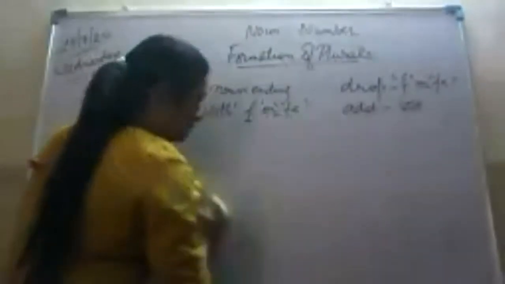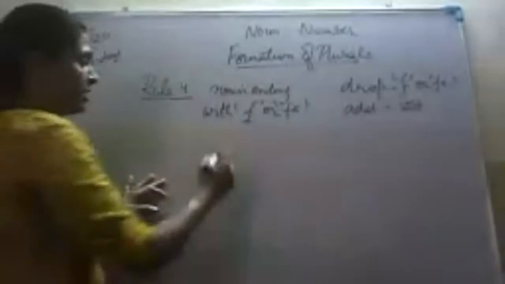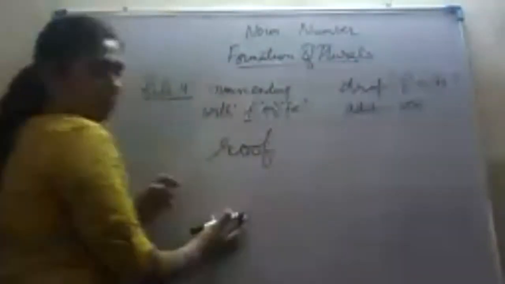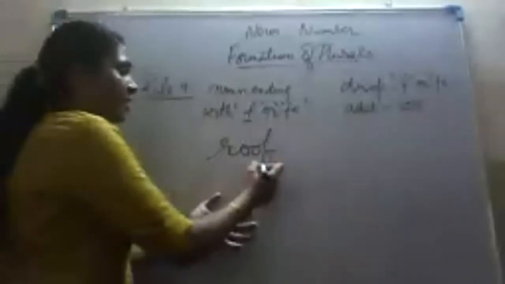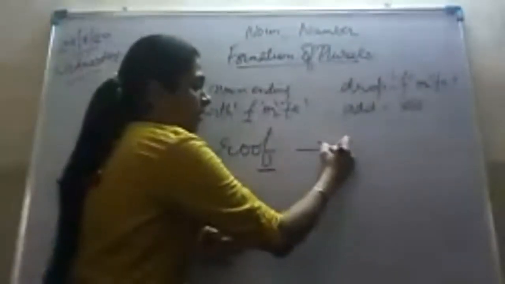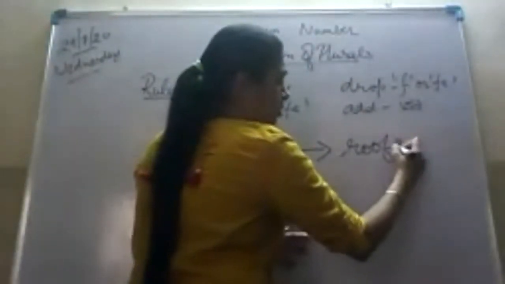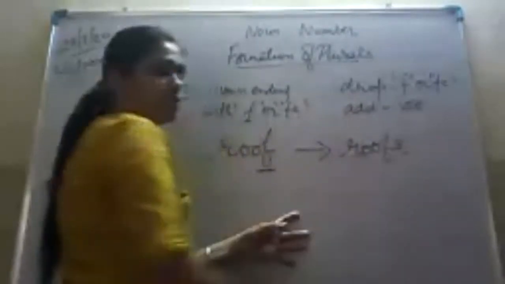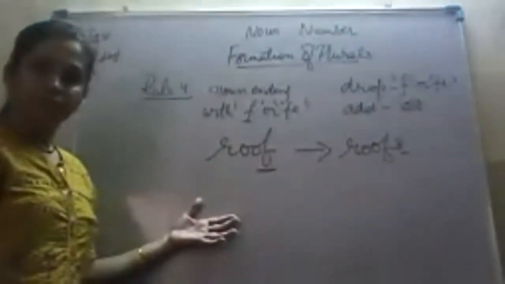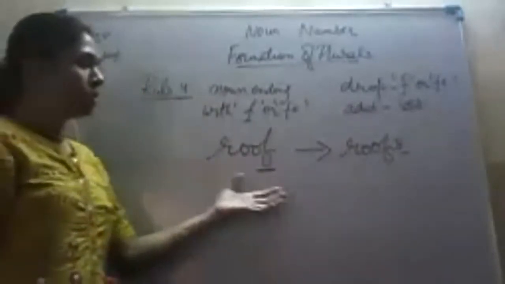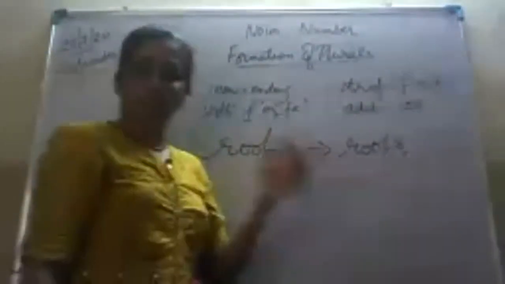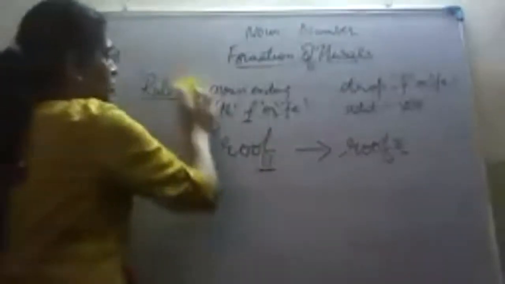In this, the noun ending with F, there is an exception, and that is roof. This word roof is ending with F, but we will form its plural by adding only S. Roof, roofs. This is an exception. Is it clear? Have you got it? Roof, roofs. Okay. Now we will be starting with the next rule, rule number 5.